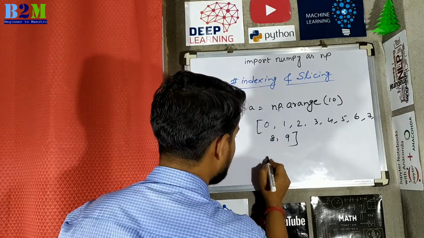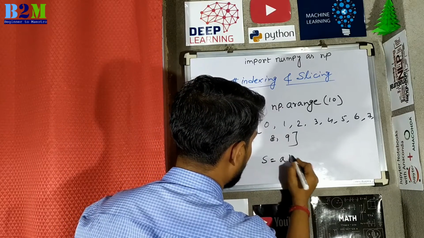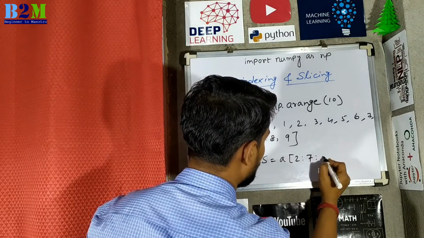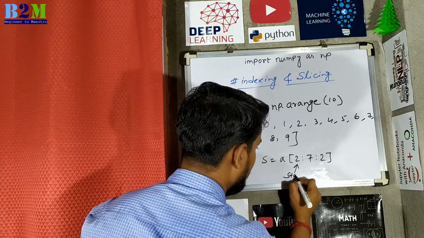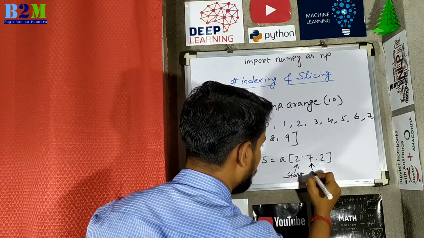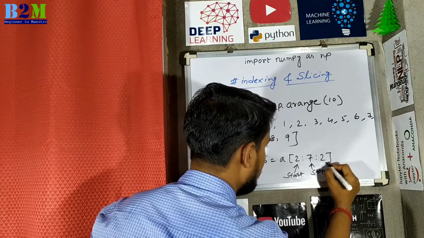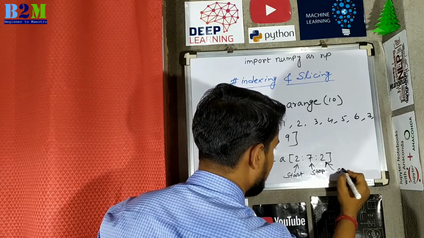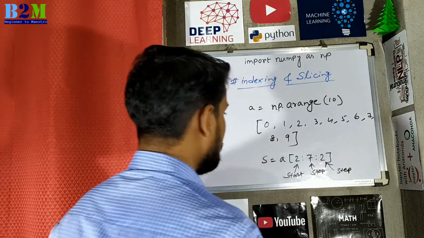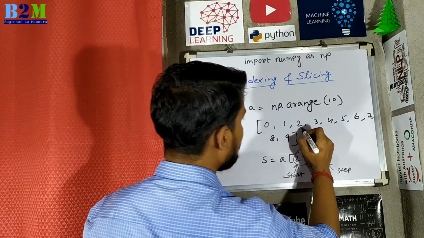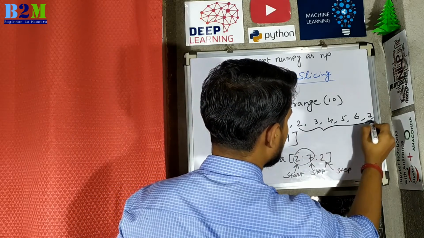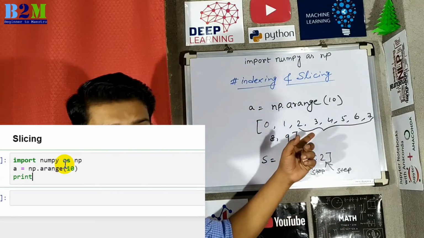The syntax of the slicing is s equal to a of 2 colon 7 colon 2. Here the first 2 indicates the start index, where to start, this is the stop index, where to stop, and this is the gap, like a step you can consider it. So between index 2 to 7, these elements are present.